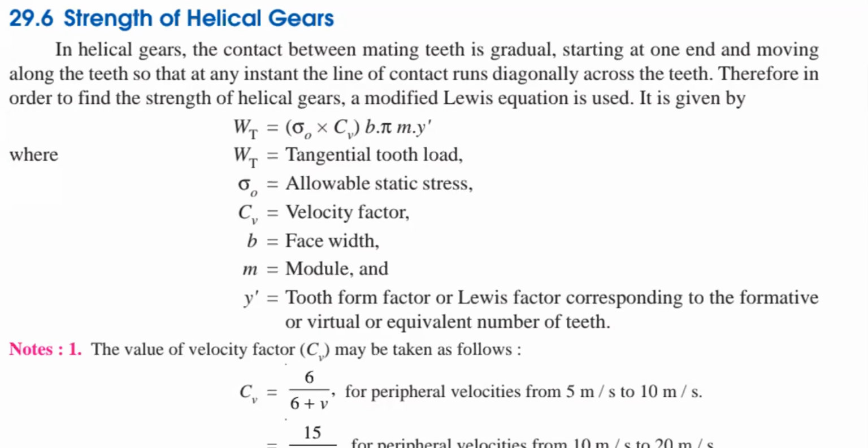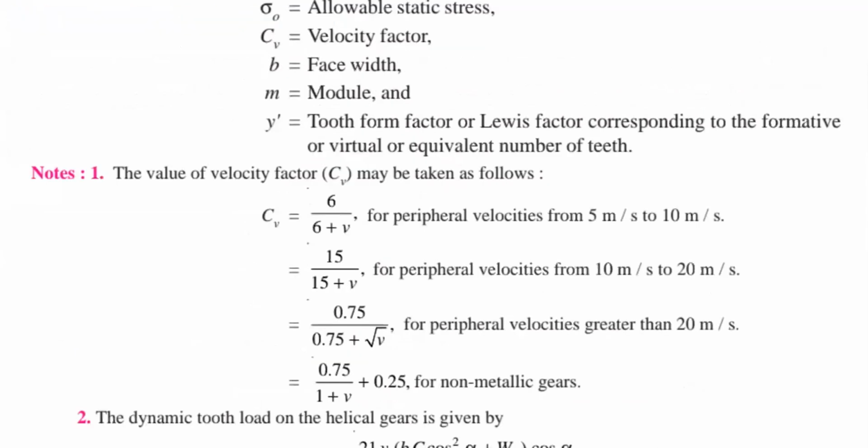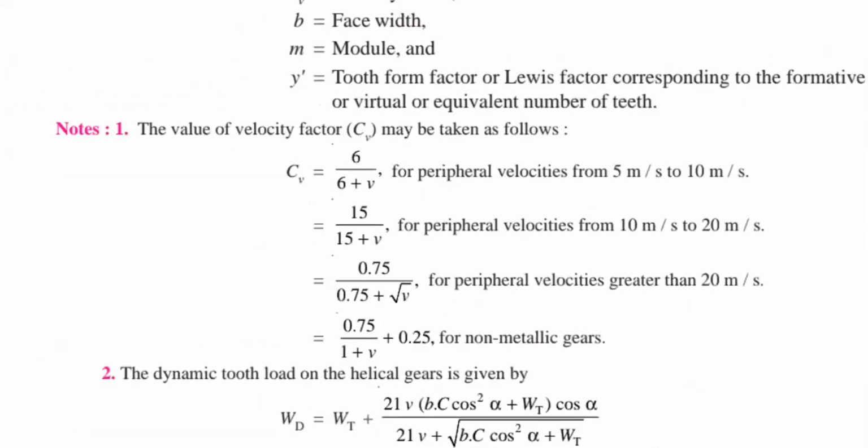Right. Now, in this case, especially for your helical gear, what are your CV values? The CV values here are 6 by 6 plus V, and 15 by 15 plus V, and 0.75 by 0.75 plus root V, and 0.75 by 1 plus V plus 0.25.